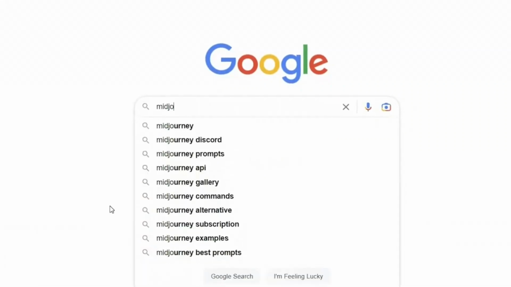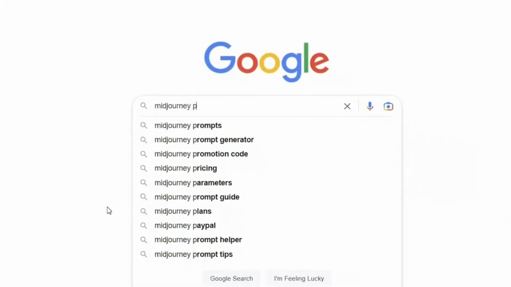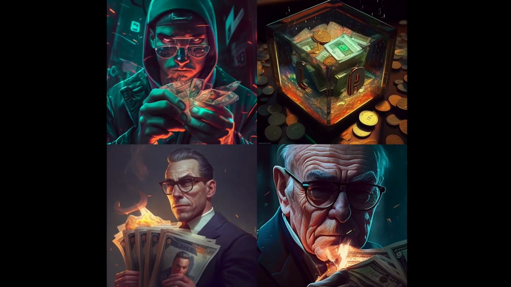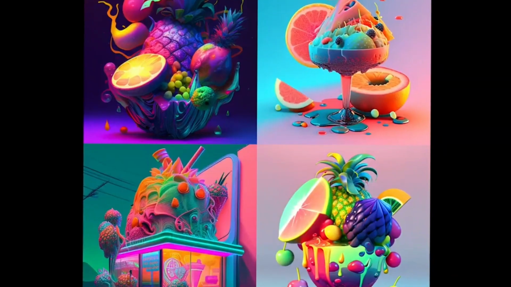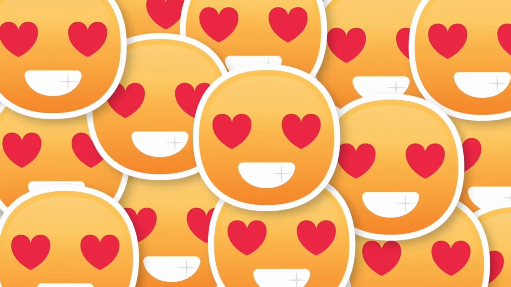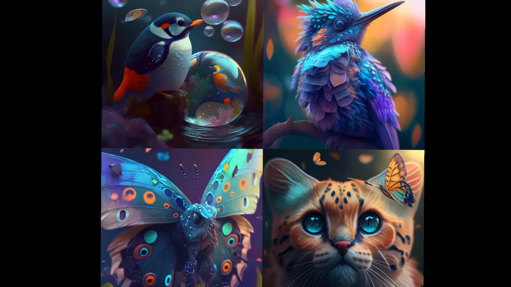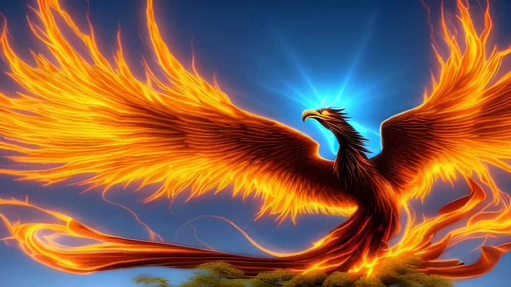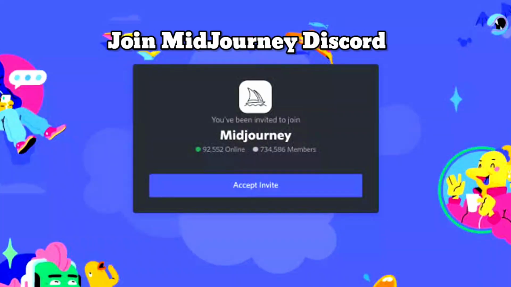You have been searching the whole internet for the perfect Midjourney prompt, but there's a way to create images with Midjourney without even typing a single word. That is using emoji. You can get some crazy looking images that are not always perfect, but you're going to get some super creative art. Let's start.